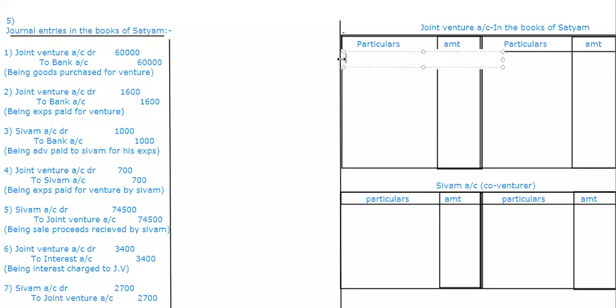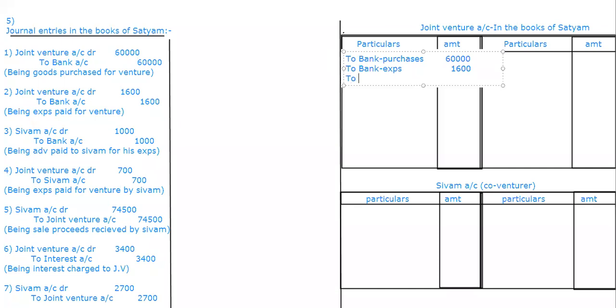Now, as usual, we'll start. First one is what? To bank, purchases. So how much he purchased? 60. If you want, just see the left side entries. Next, to bank expenses, which is 1600.